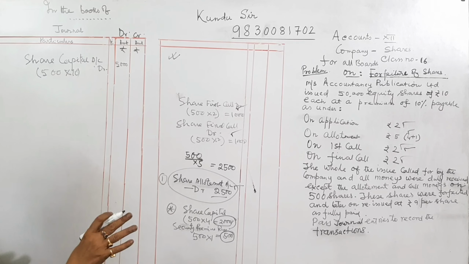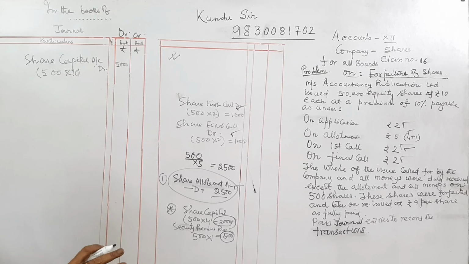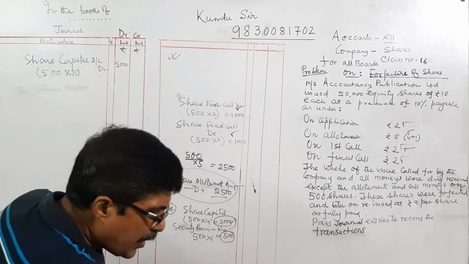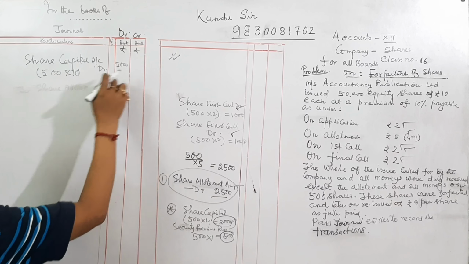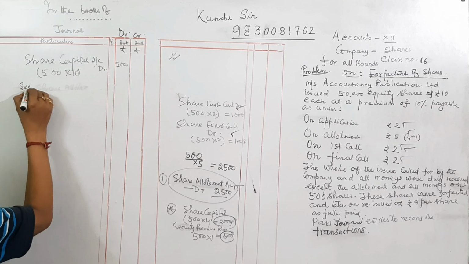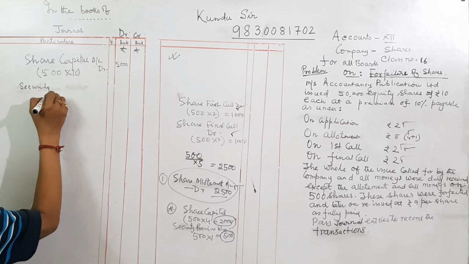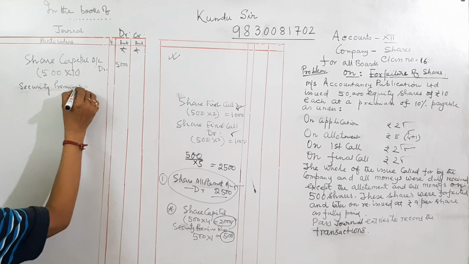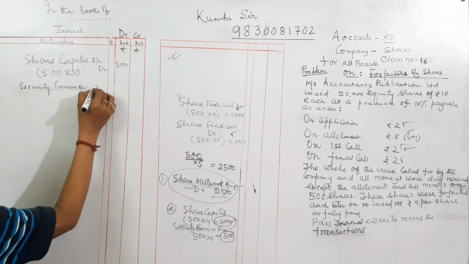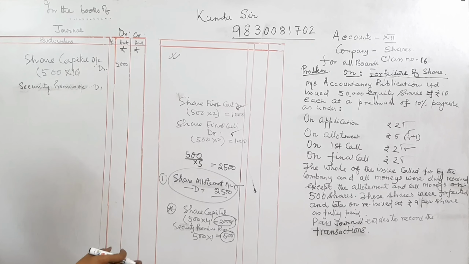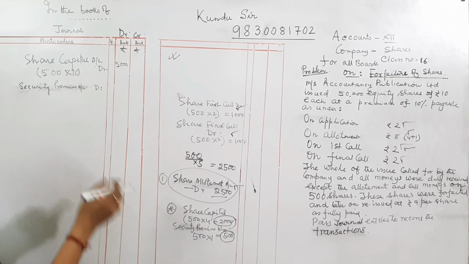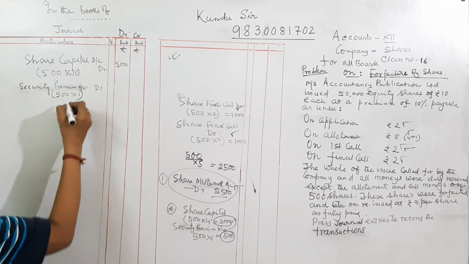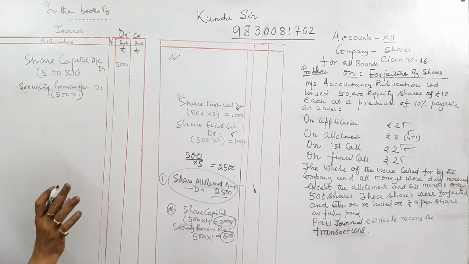We are debiting, reducing the capital. That means we are passing the reverse entry for share capital, and security premium account we have already credited at the time of allotment. Now we are debiting because it is not collected. It was credited at that time.